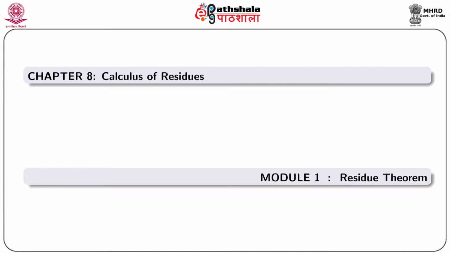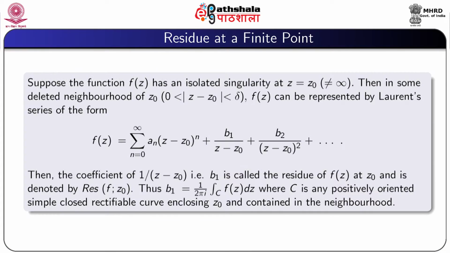So, we now start residue theorem. We first define residue at a finite point. Suppose the function f(z) has an isolated singularity at z equal to z0, which is finite.